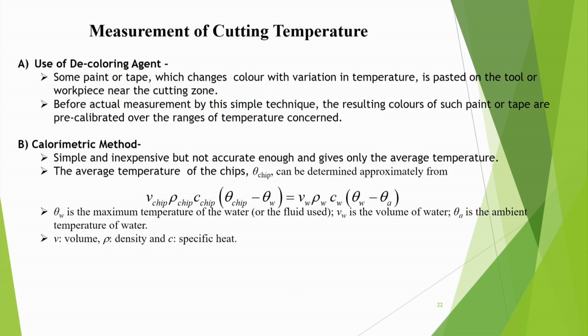Before actual measurement by this simple technique, the resulting colors of such paint or tape are pre-calibrated over the range of temperature concerned. Suppose we know temperature may go up to 600 degrees centigrade. Starting from 25 to 600 degrees centigrade, we first heat and measure with a thermometer or thermocouple, mostly thermocouple, and note how the color is changing.